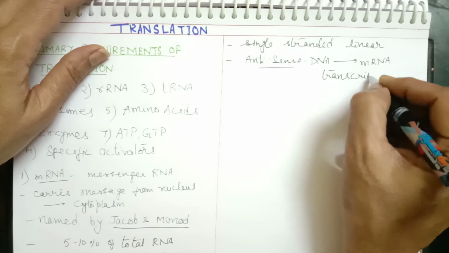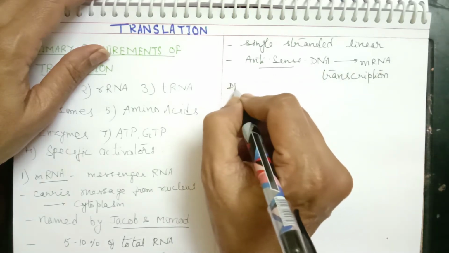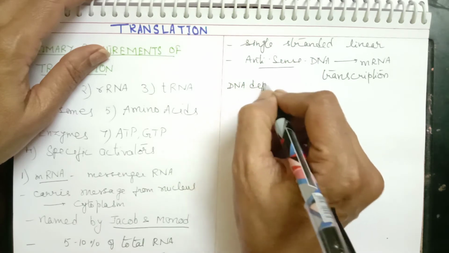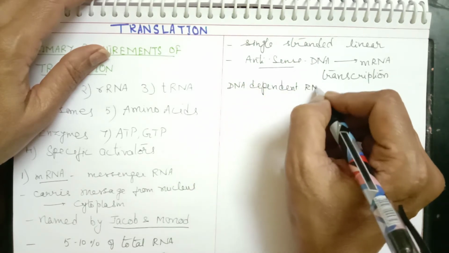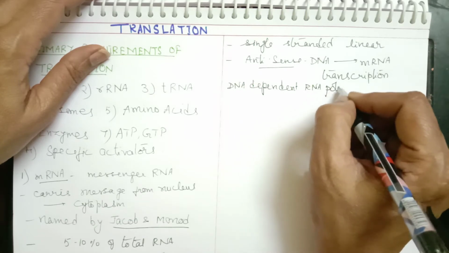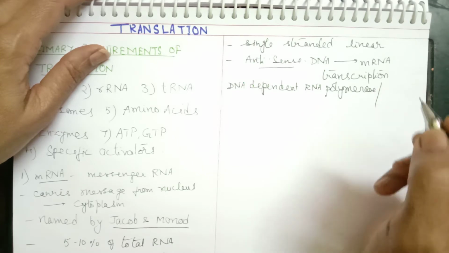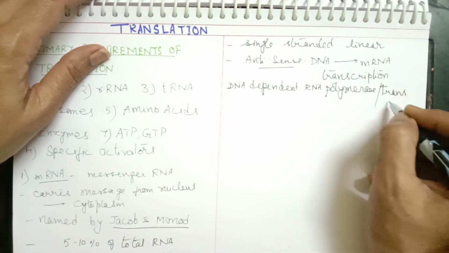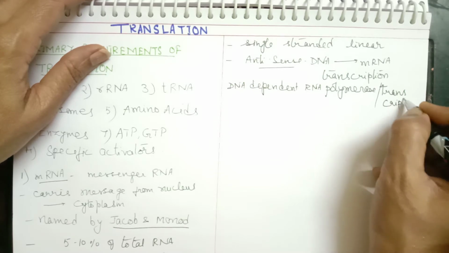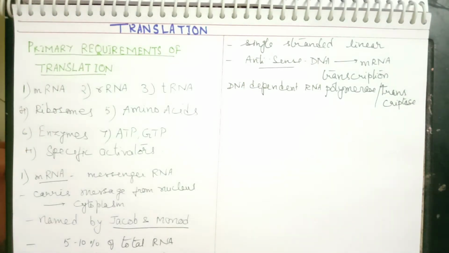And what is the enzyme required here? The enzyme is named DNA dependent RNA polymerase. It is also called transcriptase, because it is involved in transcription.